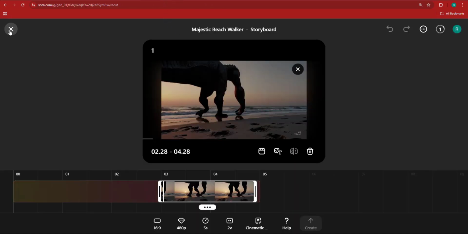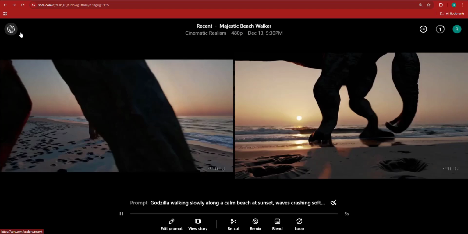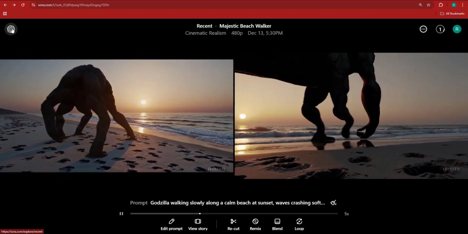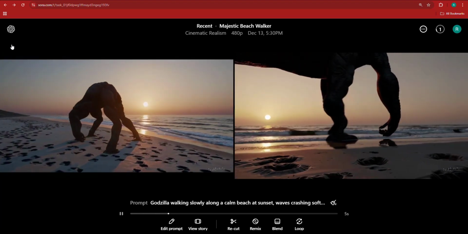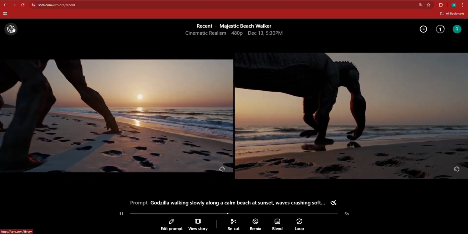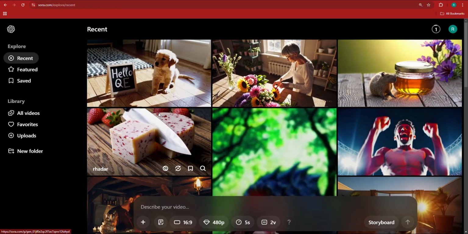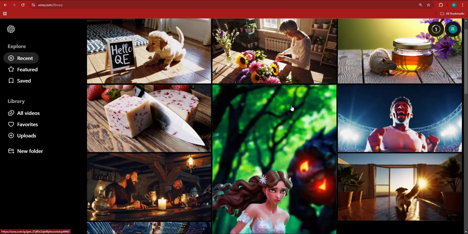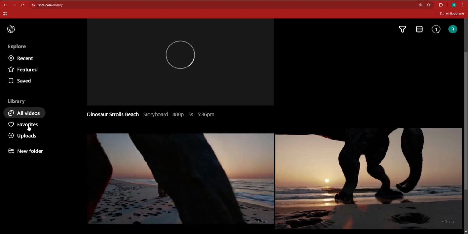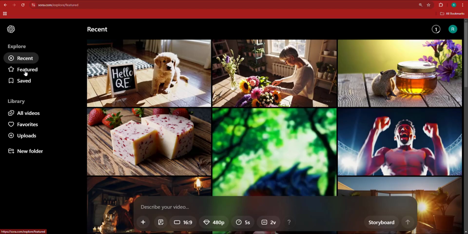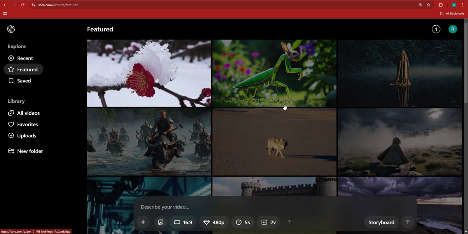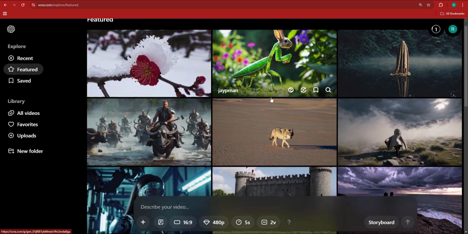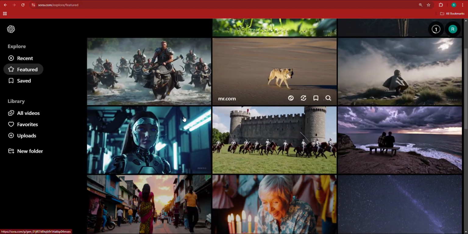Now I'm going to leave this in queue right here and hit the close button, and we're going to go back. Whenever you want to go back, click on this OpenAI symbol, and it's going to take you to the home page. Now, you can see some other videos created by the community that really look nice. If we go to featured videos, these are some interesting videos. You can tell that even by OpenAI standards, these are really great.